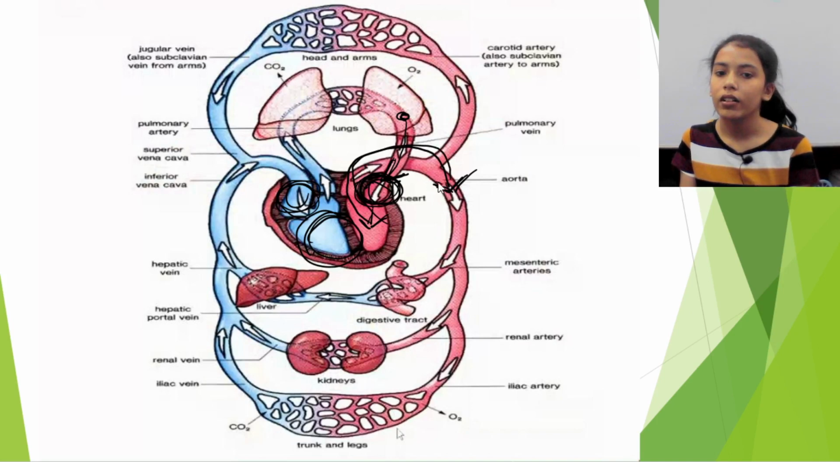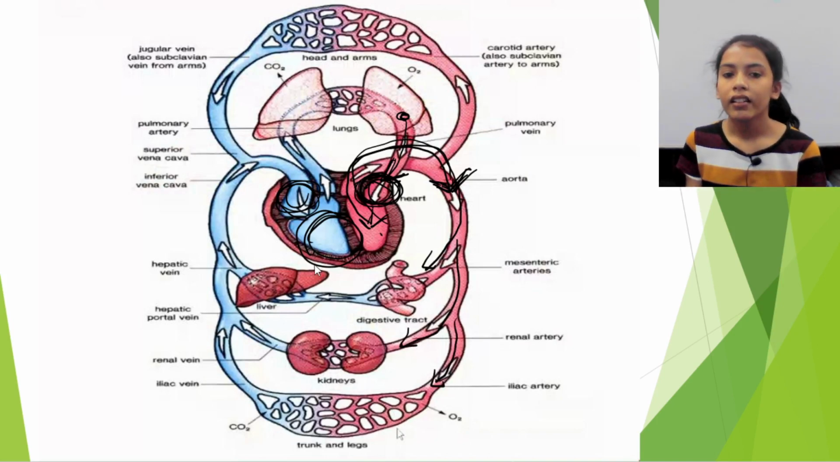What is the aorta? Aorta is an artery. So the left ventricle pumps the blood through the aorta to every organ, every single part of the body. Then every part absorbs oxygen and gives carbon dioxide to the blood, so the blood becomes deoxygenated.